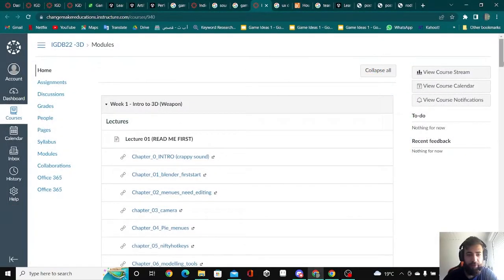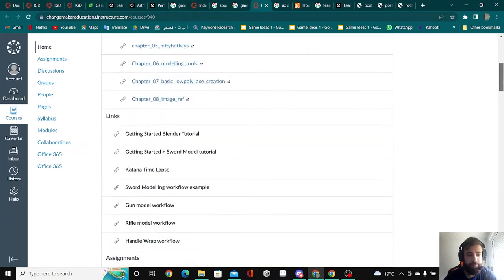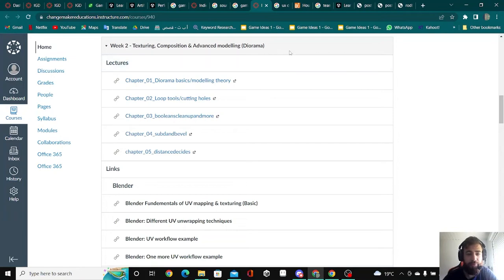The week after that was about Blender. We had 5 weeks for Blender. So in the first week it was an introduction to 3D weapons. We had some links to articles and videos. And so our first week assignment was to make a 3D weapon. And then in the second week we had the diorama. So we had to first texture the weapon we did, and also make a diorama.